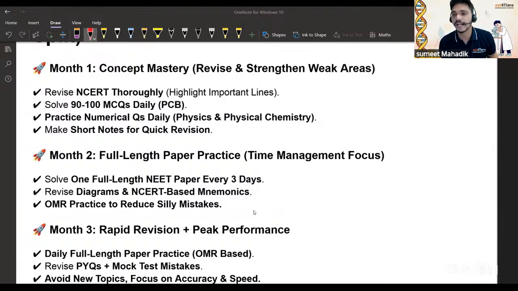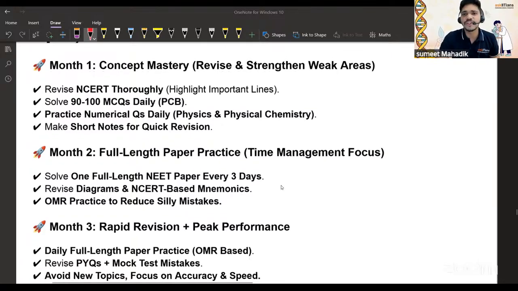Now I'm going to talk about this in a collective, summarized manner. See, whatever timetable is provided by others, you follow it very enthusiastically for 1, 2 days or maximum 10 days. But after that, you get reluctant. So make sure you identify your weak areas and work on them. That is more important. So month one, if you're talking about it, is all about concept mastery.